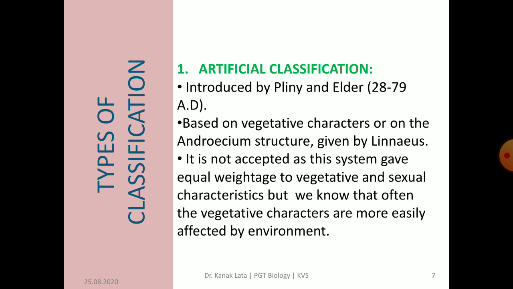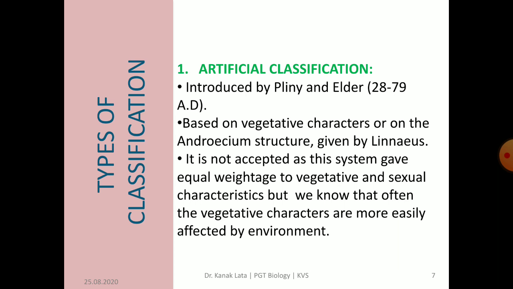The artificial classification was introduced by Pliny the Elder, 28 to 79 AD. Many scientists like Theophrastus and others worked on vegetative characters.